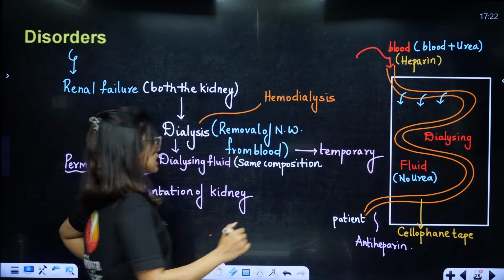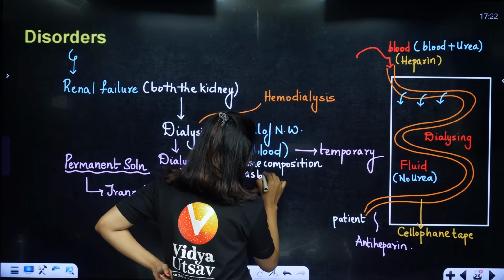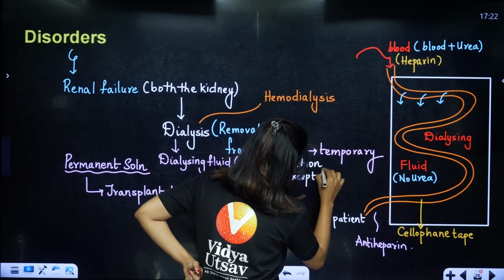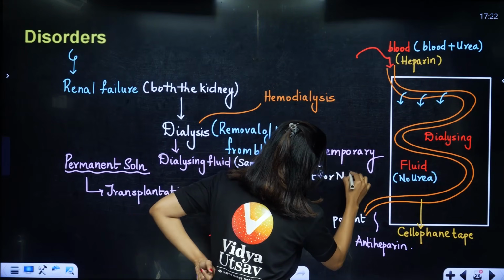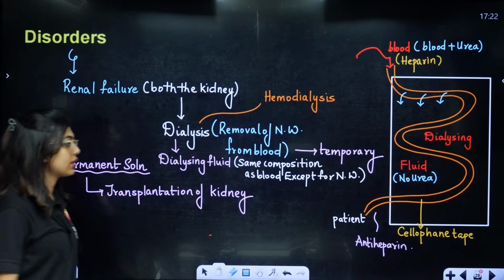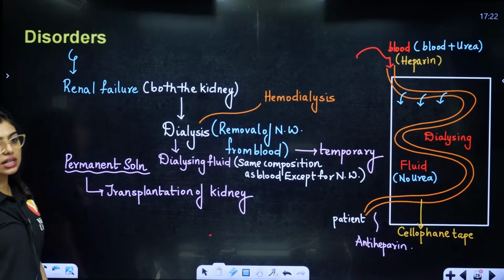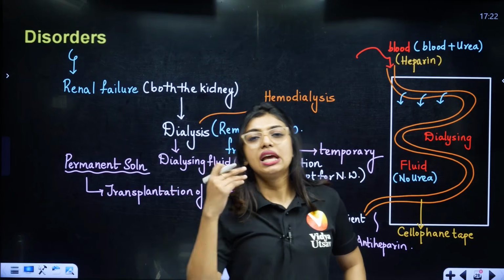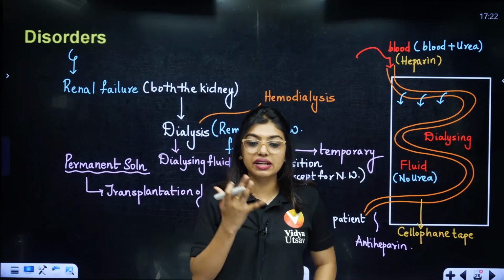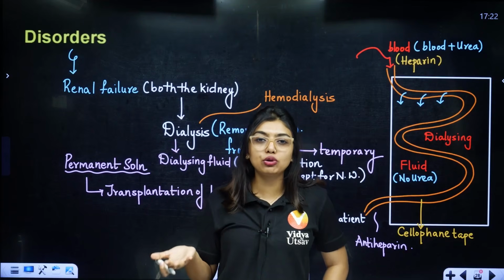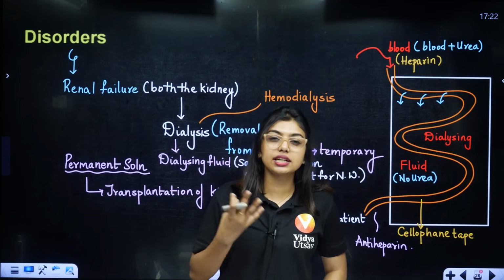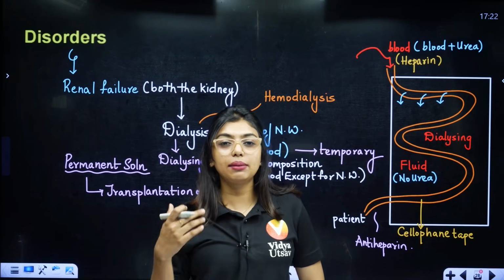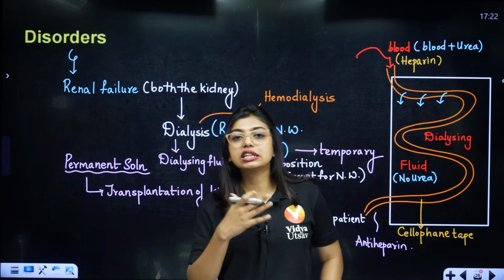Same composition as blood except for NW, nitrogenous waste, or urea also you can write. Clear? Now students, please understand, it's a very painful process and it is financially very draining because it's a very expensive process. Since it's expensive, it's difficult for people to afford it. Everyone cannot afford it. Maybe one sitting, two sittings, three sittings they can do, but after that it becomes difficult. And for some people it might be advised in 2 months, 3 months, 6 months. It varies from person to person.